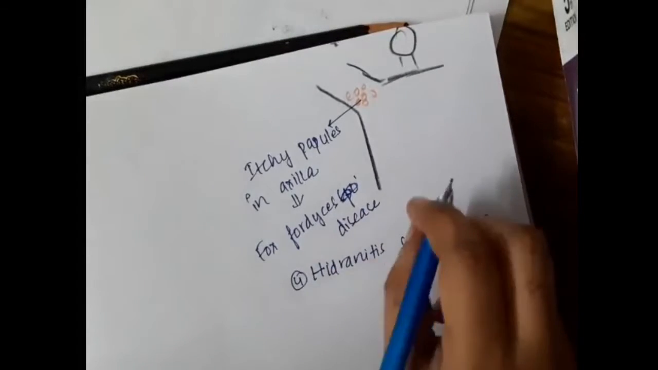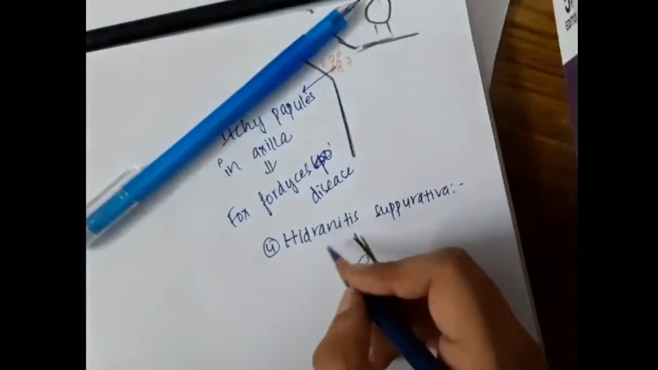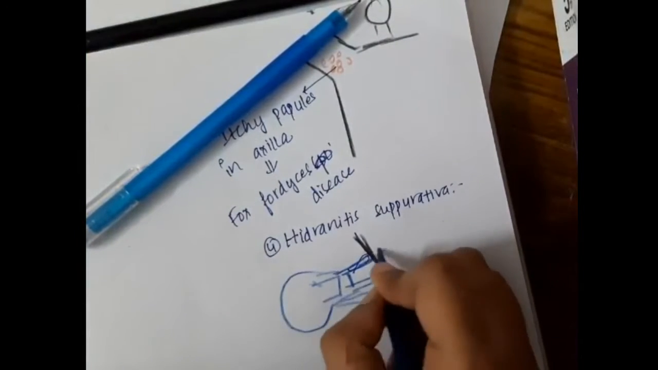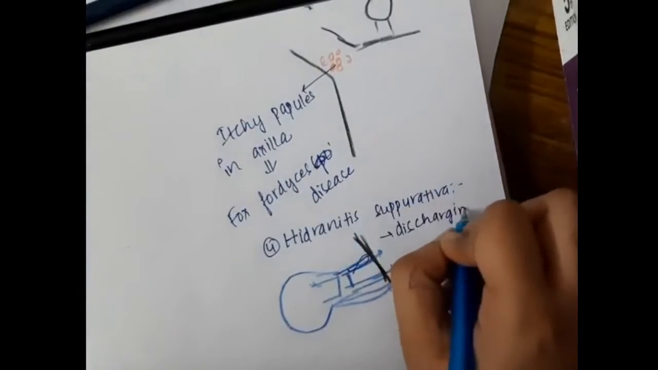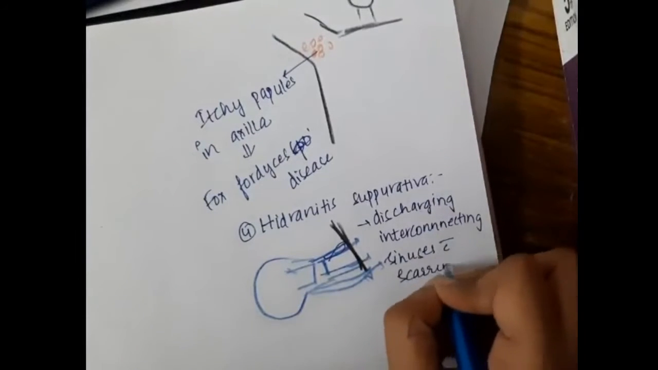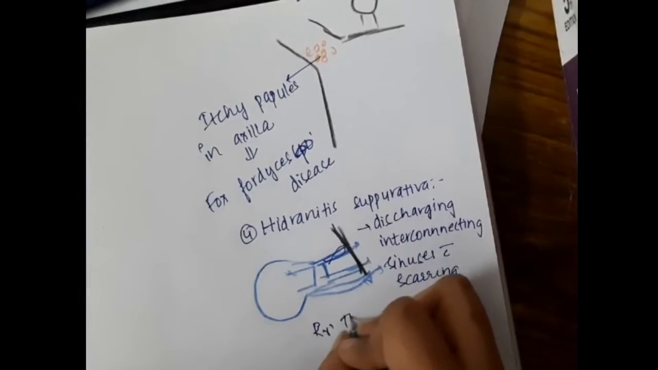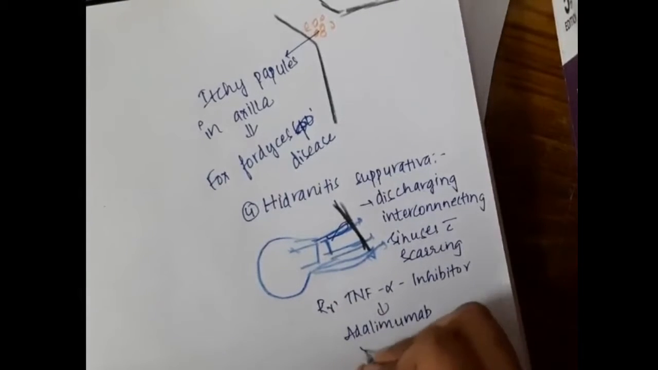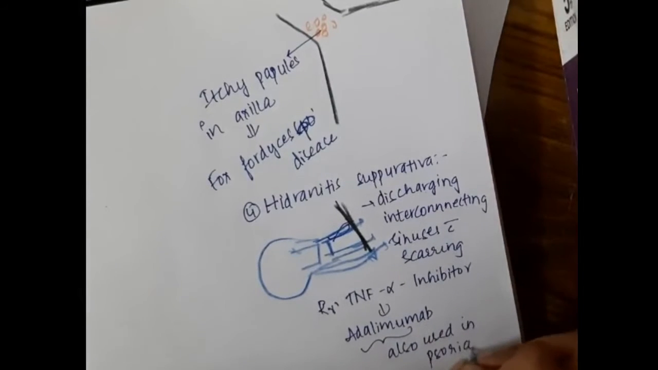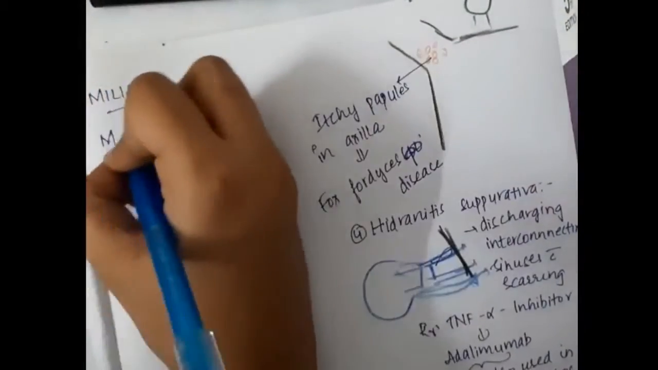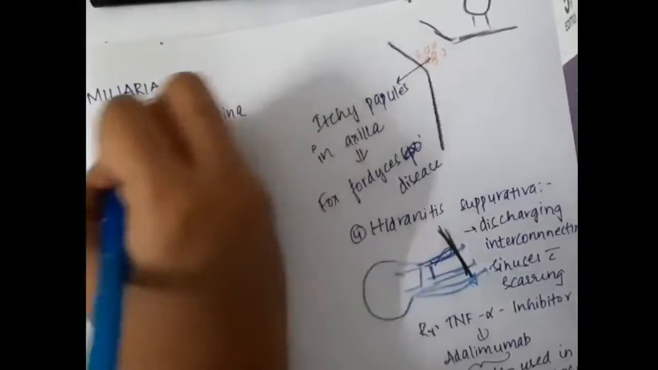In hidradenitis suppurativa, discharging interconnected sinuses are present with scarring. These are many sinuses, interconnected, and associated with scarring. The treatment of hidradenitis suppurativa is a tumor necrosis factor alpha inhibitor, adalimumab, which is also used in psoriasis. So this is about hidradenitis suppurativa. Then we have miliaria. In miliaria, first we have miliaria crystallina.